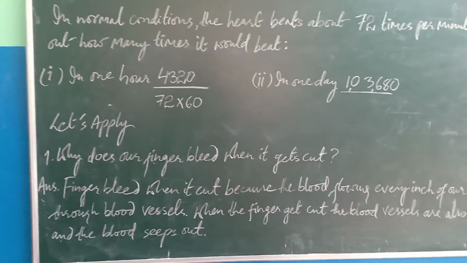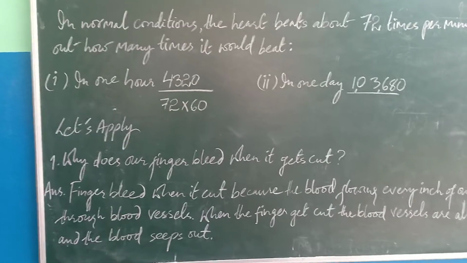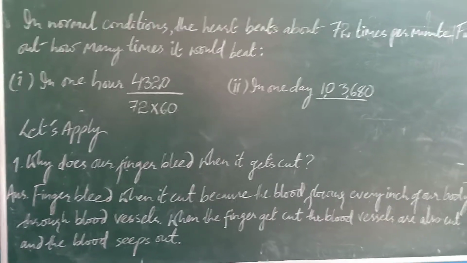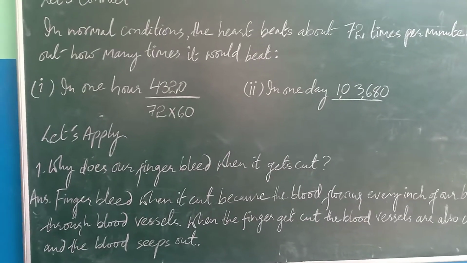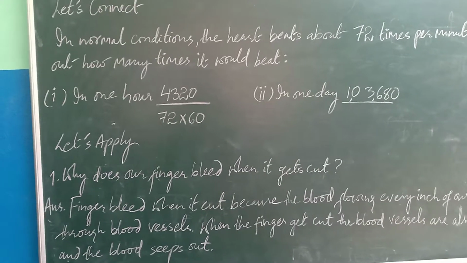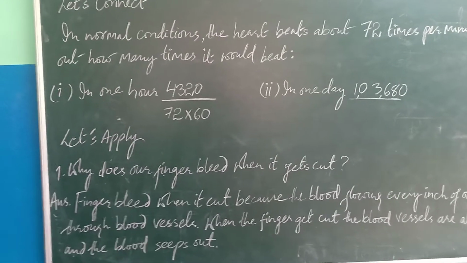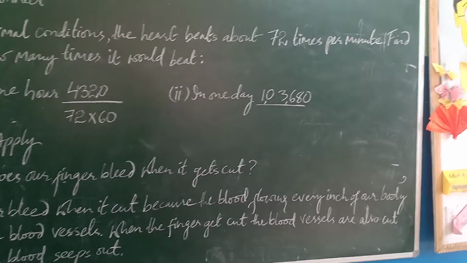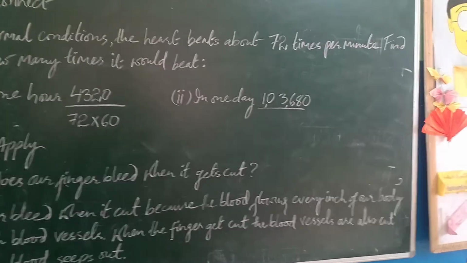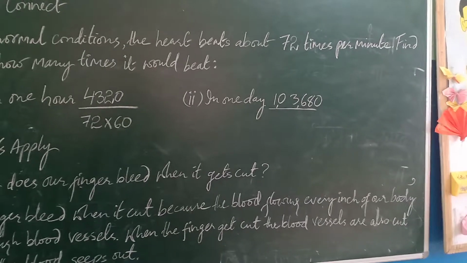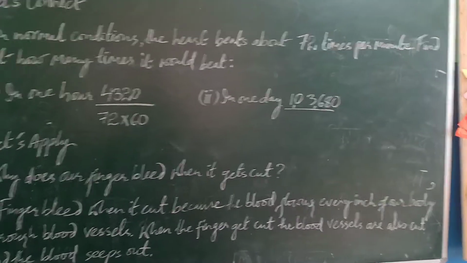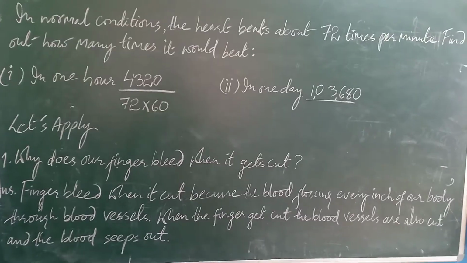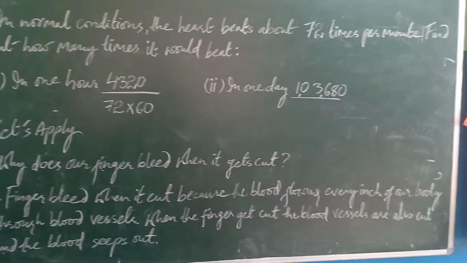So 72 multiplied by 60 is equal to 4320. So that means it beats 4,320 times. Okay, the second one, I have already written the answer here, 1,03,680. So you just need to find out how it came. Okay, so that will be your assignment.